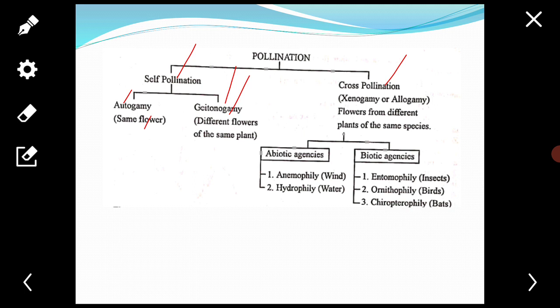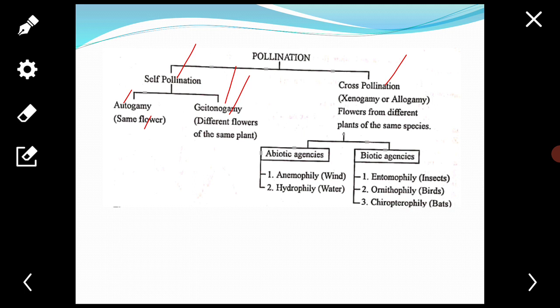Next, advantages of self pollination. In this case, the chances of pollination are more. Self pollination maintains the purity of the race and avoids mixing. It does not need to produce a large number of pollen grains.